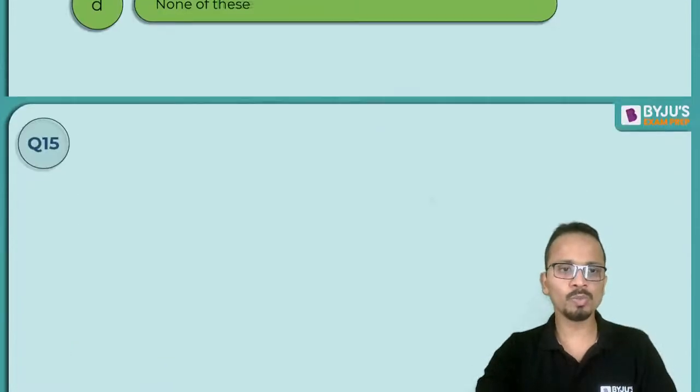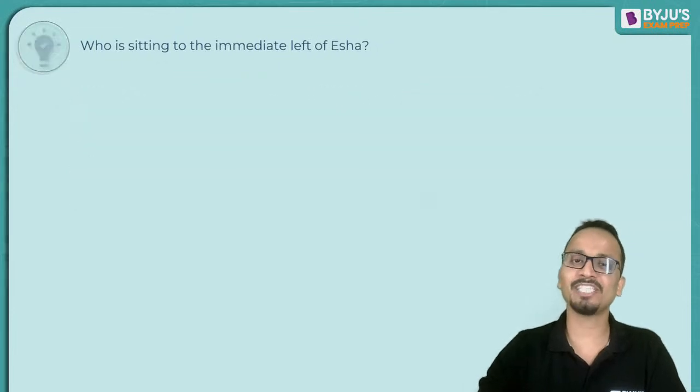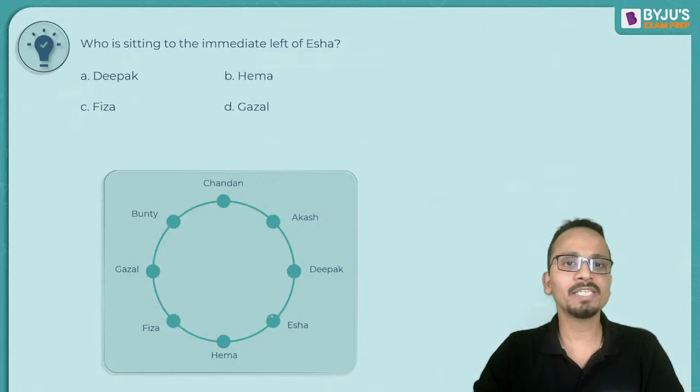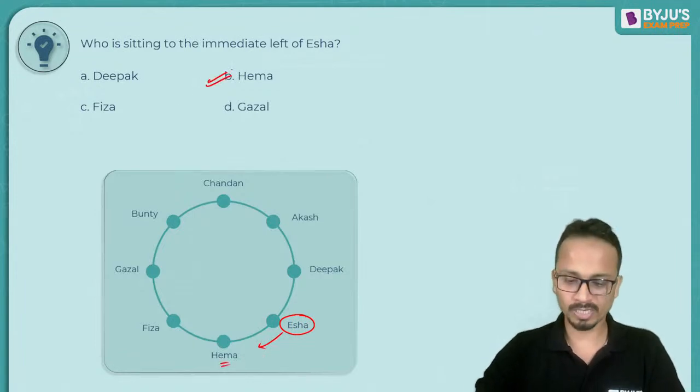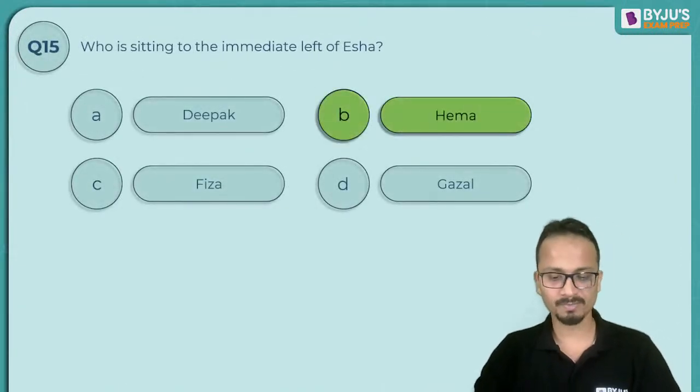Now let's move on towards the last question for the day. Who is sitting to the immediate left of Isha? Now the easiest one of all these four questions. So who is sitting to the immediate left of Isha? The immediate left of Isha is this person, that is Hema. So the correct answer will be option B, that is Hema. All right.